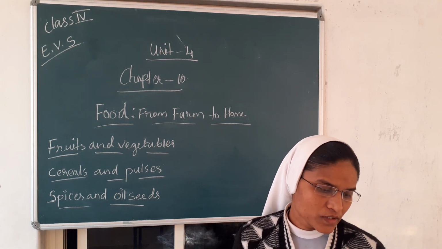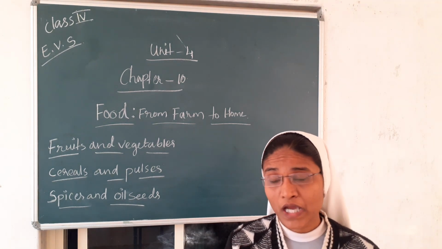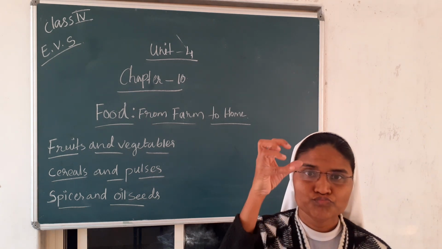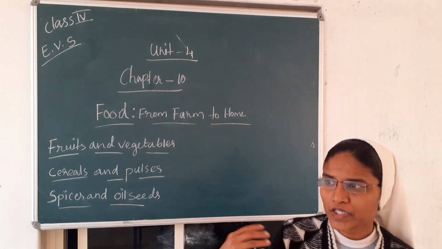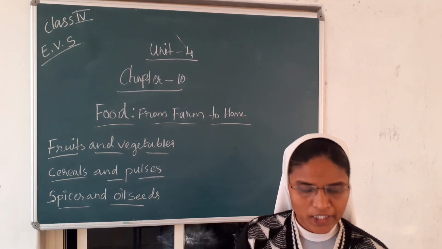From factories, we have different types of factories in our India. So all that comes from food production, and dairy farms, milk production. These are the things we learn today.